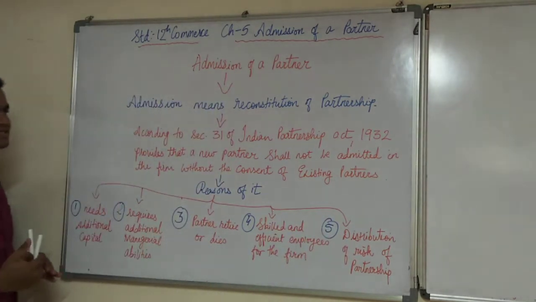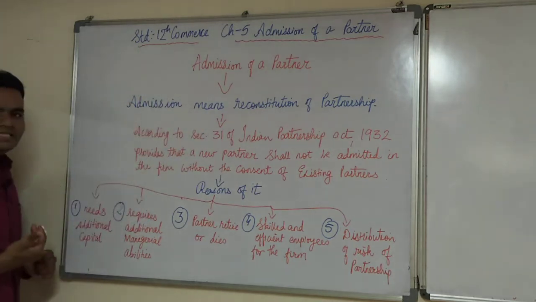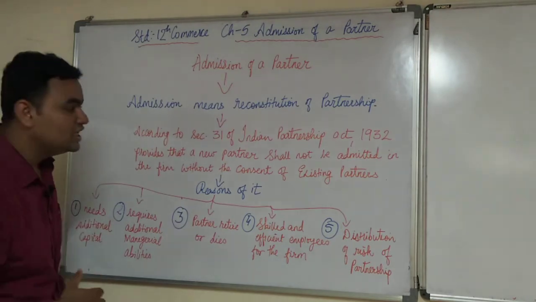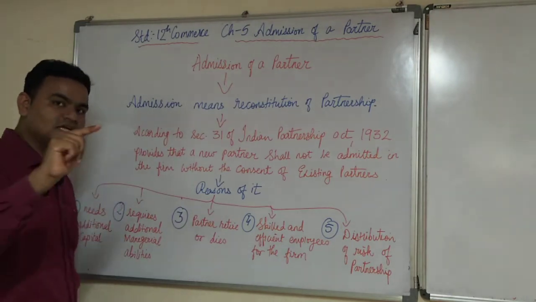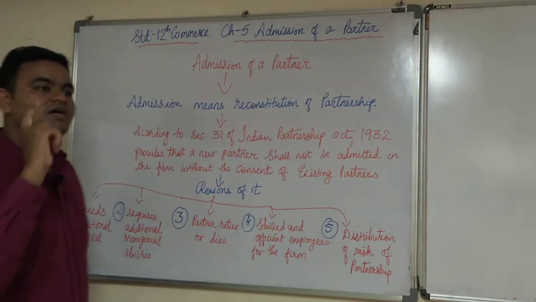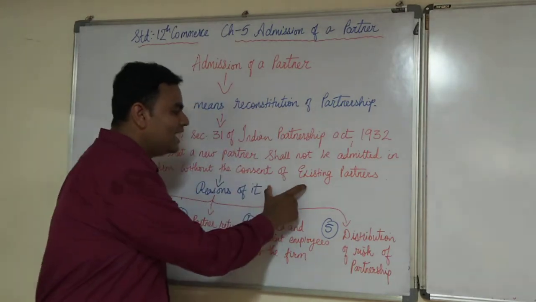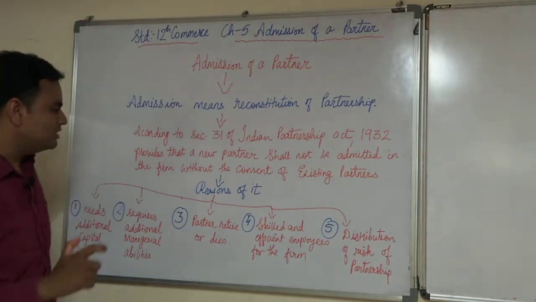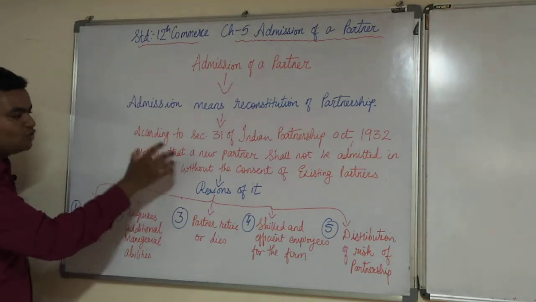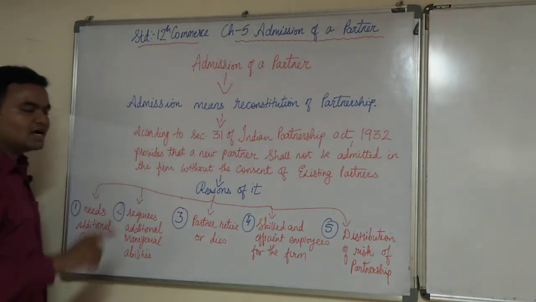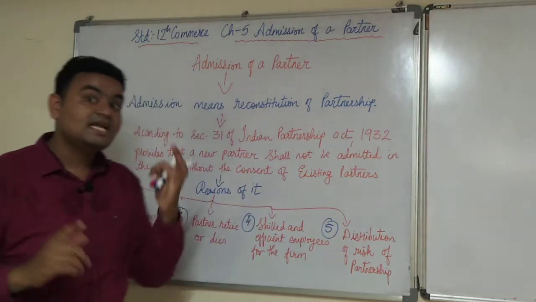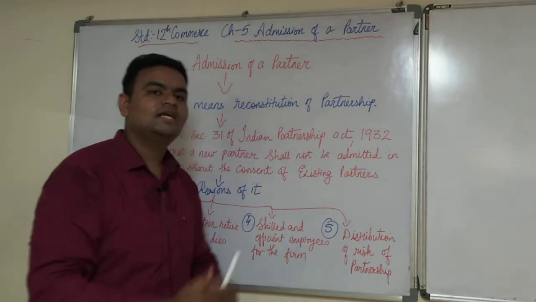These can be the reasons, but according to the Indian Partnership Act 1932, the prior thing will be the consent of the existing partners. That means if you are admitting a new partner, the consent of the existing partners is necessary, that they want to admit a new partner in the firm.